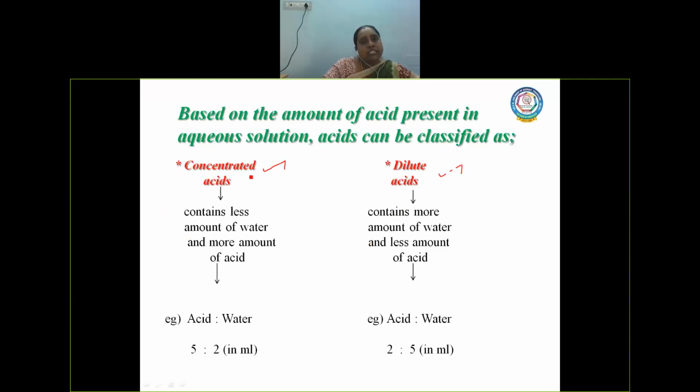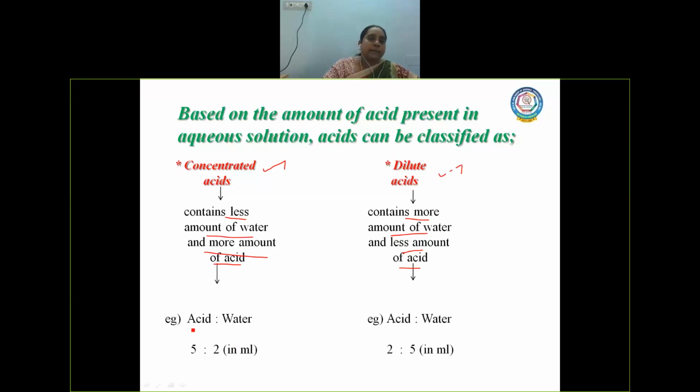When a solution contains less water and more acid, it is termed concentrated acid. When it contains more water and less acid, it is called dilute acid.